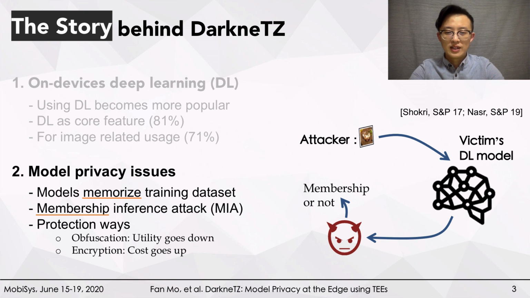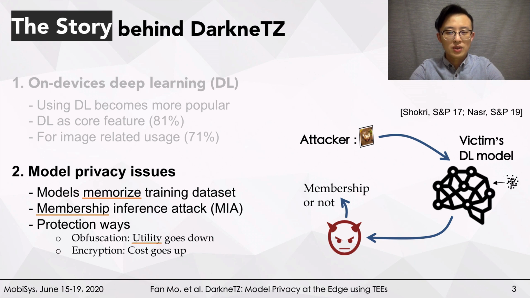For example, the membership inference attack, MIA for short, has attracted so much attention from researchers. The attacker is trying to distinguish the presence or membership of one data sample in the training dataset. For example, by inputting your image into one disease recognition model, the attacker can know about your presence, or whether you have this disease or not.